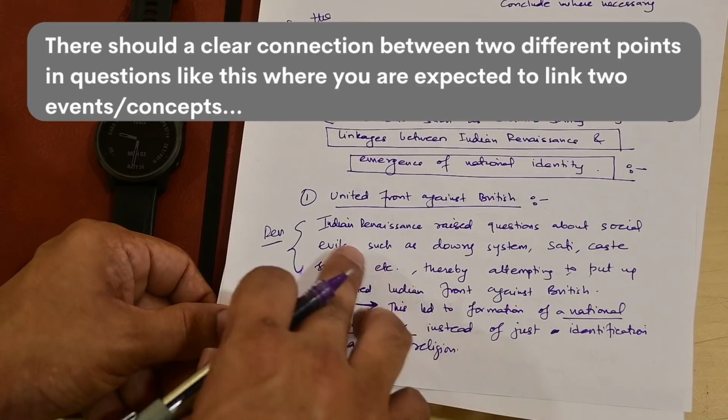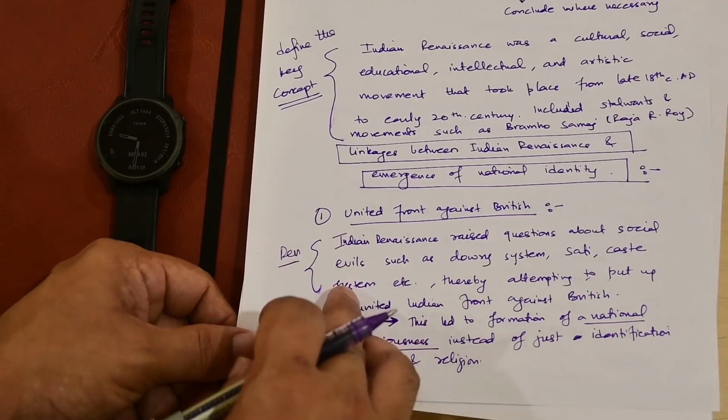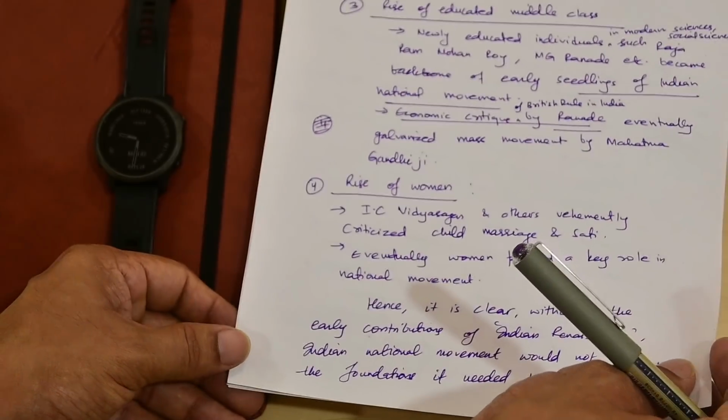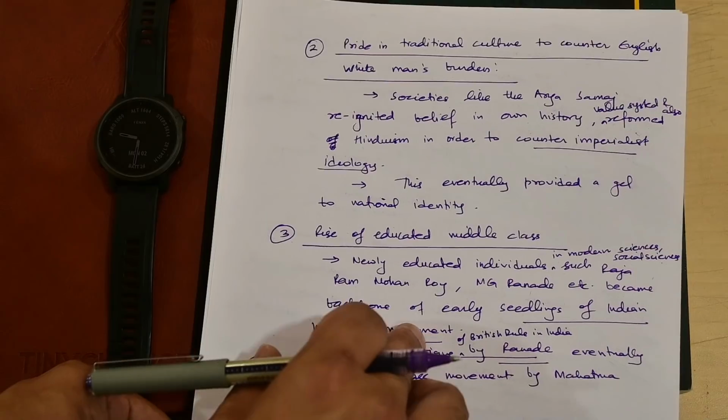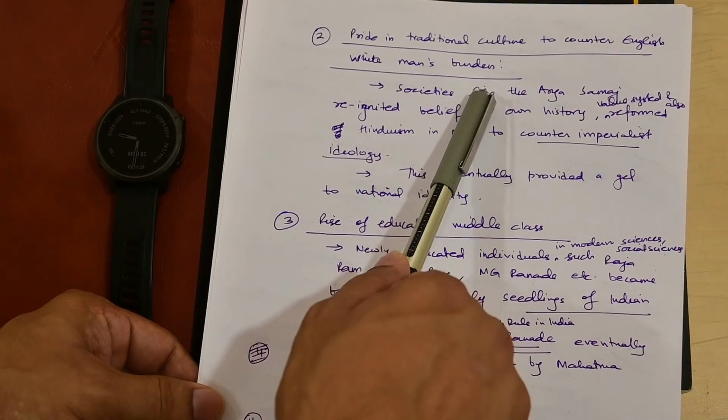Otherwise, it will be incomplete, and instead of getting those 8 marks out of 10, you will only get 4 or 5 marks out of it. Now let's move on to the second point, which is pride in traditional culture to counter the English white man's burden.